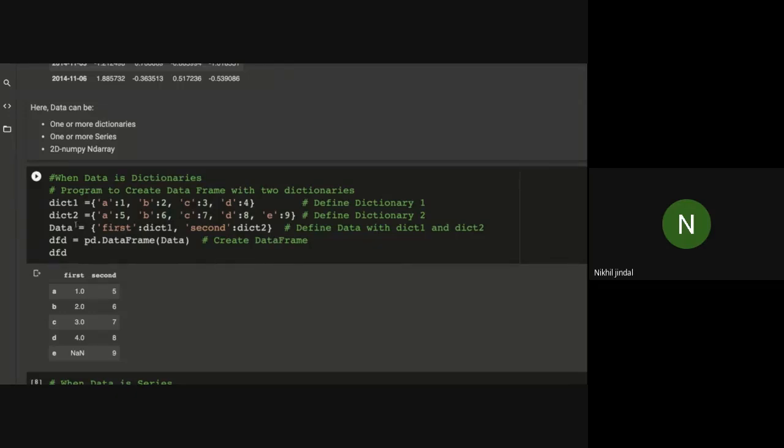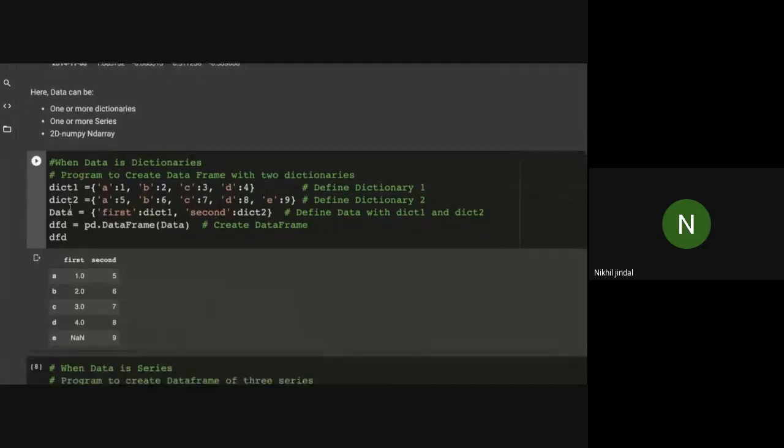Suppose data is a dictionary and its first key is first, and the value of this key is dictionary 1. Just assume that instead of dictionary 1, I'm writing this part here, only this part. So I'm creating a dictionary of dictionaries. Similarly, for second, we have the key second, and the value of this key is dictionary 2.